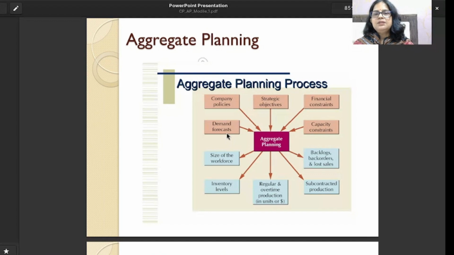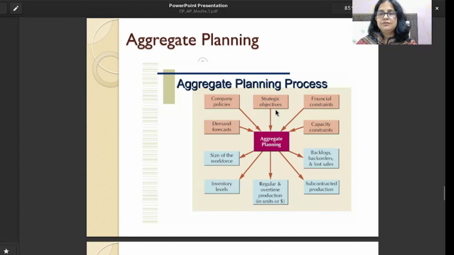In this picture, if you see, this is all about the aggregate planning process. Here we can see some inputs to aggregate planning, and these are the outputs of aggregate planning. What are the inputs to aggregate planning? Demand forecast is an input. Company policies are an input.